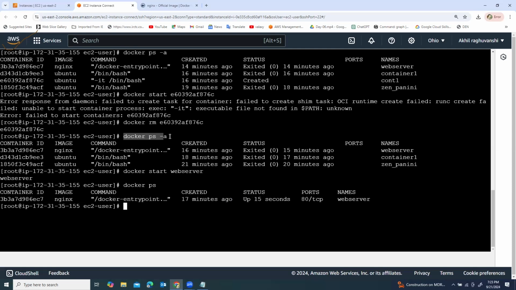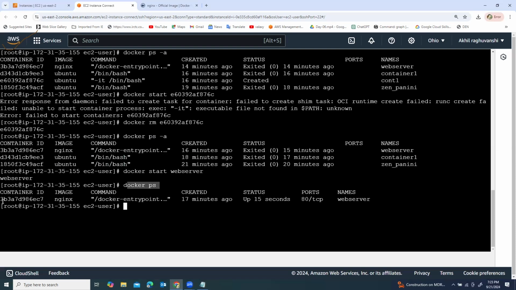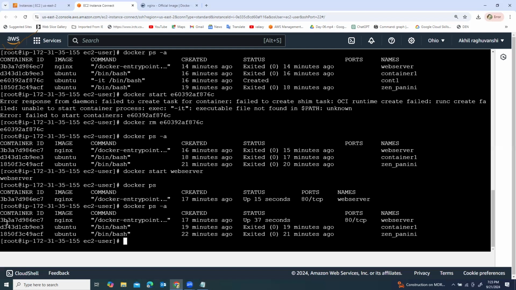Docker ps -a shows the stopped and started containers, but only docker ps shows only the started containers. Again, typing docker ps -a, now it's showing the started and stopped containers, right? It's up 37 seconds. Creation time is 17 minutes, but status is 37 seconds. Control L to clear the terminal.